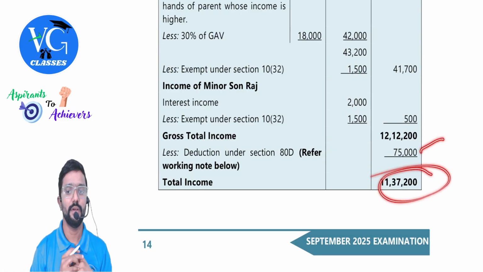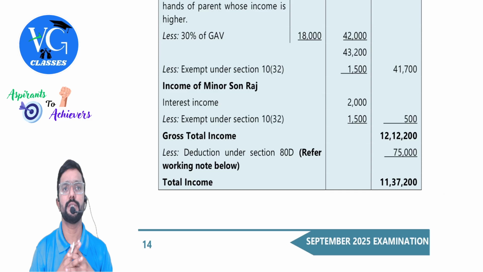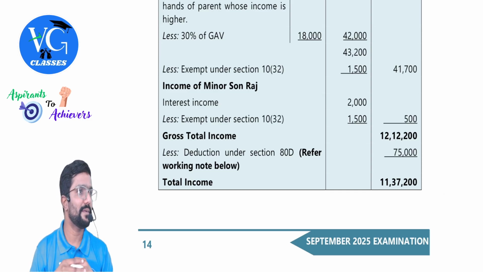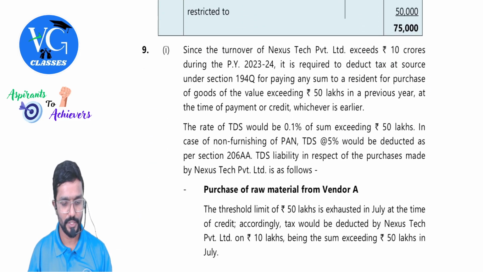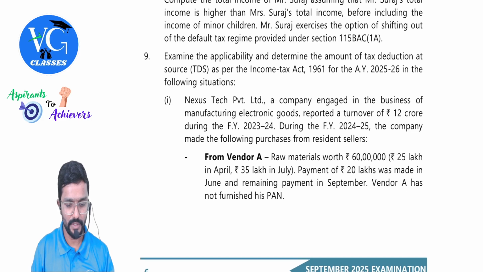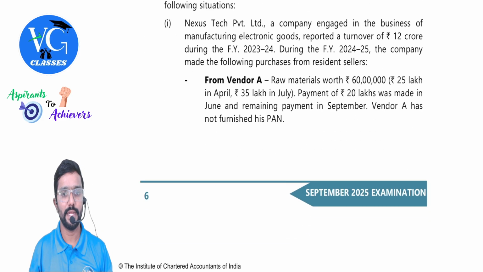That's all. Total income of Mr. Suraj under optional scheme is 11 lakh 37,200. Yes, sir. Sure. We'll move to question number 9. Question number 9 is on TDS.